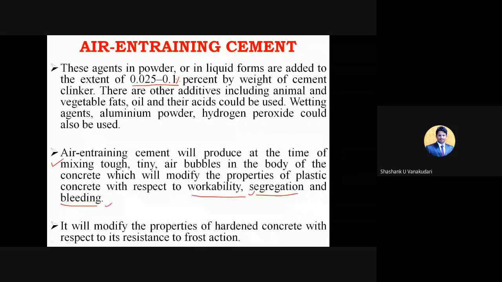So here, by adding this air entraining agent, which is going to increase the properties of the fresh concrete, even workability is going to increase, segregation is going to reduce, and even the bleeding will be moderate.